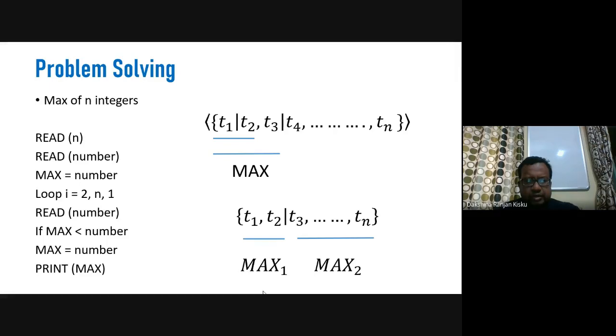The next is how to solve a problem, or problem solving. Okay, so what is the sole purpose of programming language, or the sole purpose of writing a program? The sole purpose of writing a program is to solve a problem, and essentially it is a computational problem. So computational problem means the problems that we cannot solve by pen and paper. Okay, small problems can be solved by pen and paper, but if we want to solve computational problems that cannot be solved by pen and paper, we can take help of a computer.